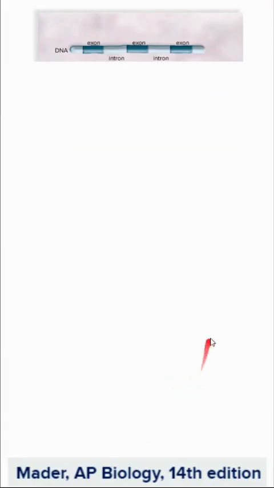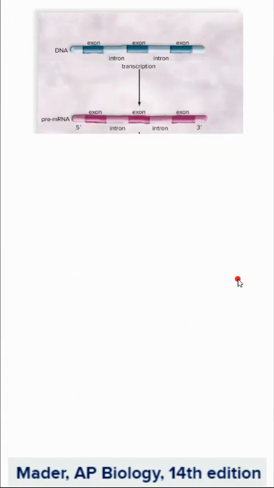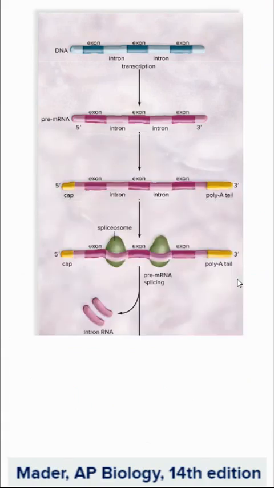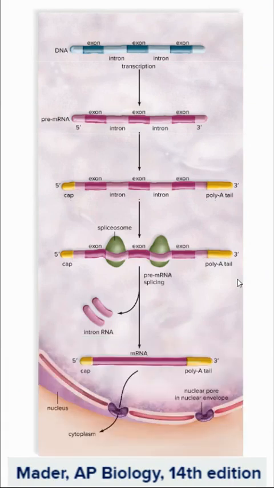So one more time through, we start with our DNA. Through transcription, we get pre-messenger RNA. We put caps and tails on. We splice out the introns, and we end up with mature messenger RNA, which is then ready to leave the nucleus, go to the cytoplasm, find a ribosome, and be translated into protein.